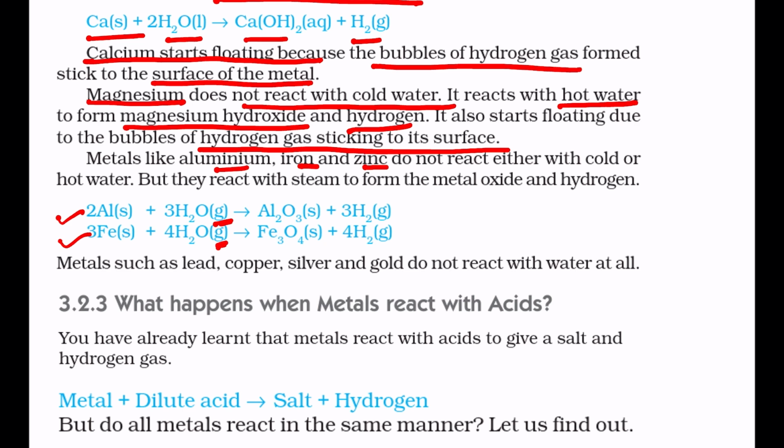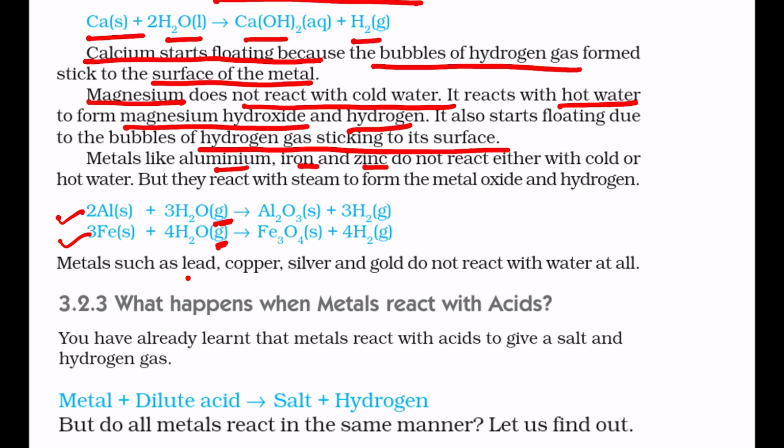Aluminium forms Al2O3 plus hydrogen, and iron forms Fe3O4 plus hydrogen gas. So other metals like sodium, potassium, calcium and magnesium form the hydroxide and give hydrogen gas, but aluminium and iron react to give oxide and hydrogen gas.